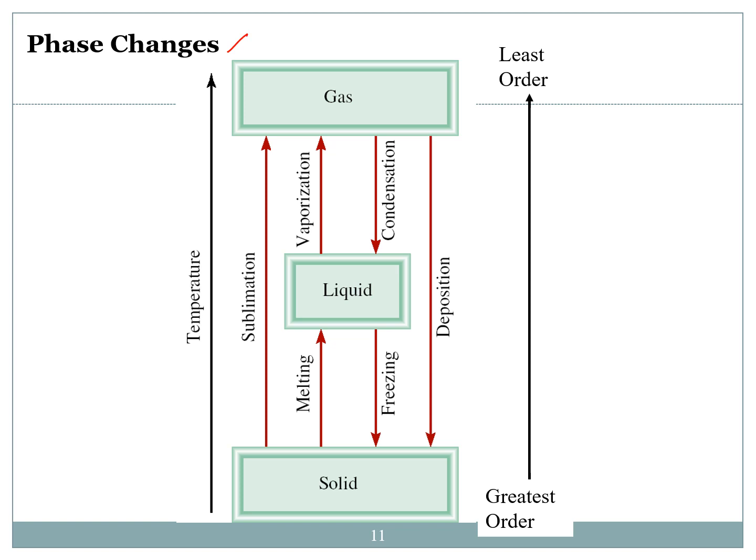Phase changes. The diagram shows the nomenclature for the different phase changes, most commonly used to describe transitions between solid, liquid, and gaseous states. For example, the freezing process. It is the phase change where a liquid turns into a solid when we lower the temperature below its freezing point. Another example is sublimation. It is the phase change where a solid turns into a gas without going through a liquid phase.